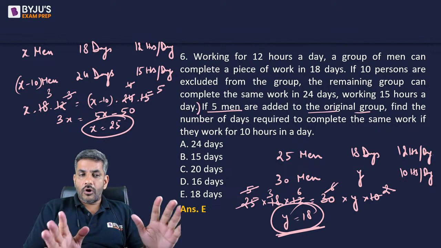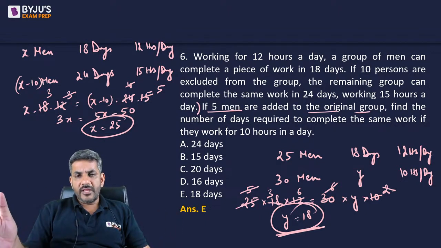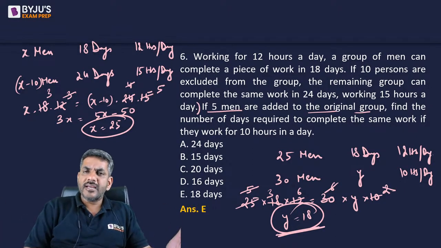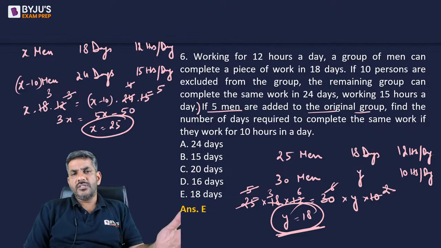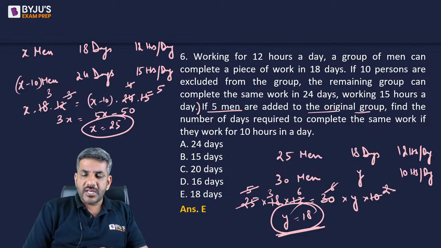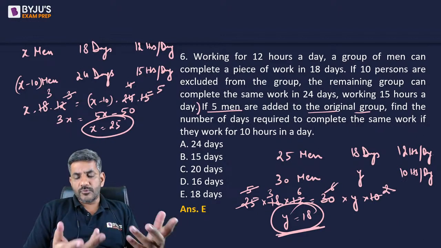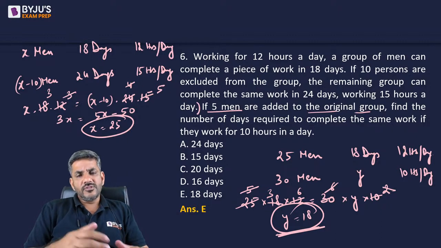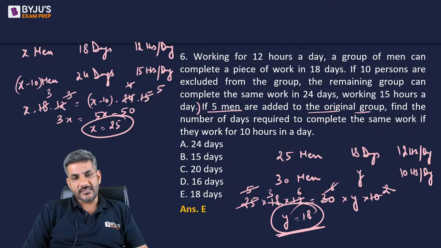I'm assuming that you all know about these rules that I have discussed over here. M1 into D1 into H1 is equal to M2 into D2 into H2. We have been using this, right? Of course, you can use other approaches as well to do these questions. For example, I many times do it with proportionality. I teach my students proportionality in these cases. So you can also do it with proportionality, or by the formulas here. Whichever approach suits you, you can just go by that. That will give you the answer.